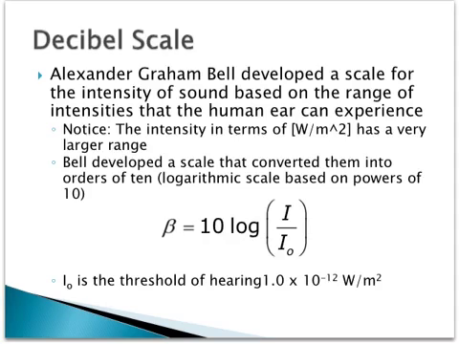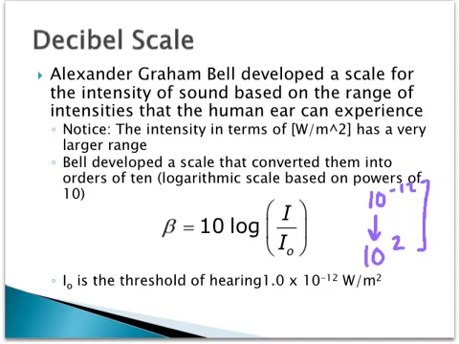Notice, if you look back at the table of values for the intensity of sound, you should have seen that it ranged from 10 to the negative 12th all the way to 10 to the second power. The 10 to the negative 12th was the threshold of hearing, the lowest value, and 10 to the second was like a jet airplane. If you look at the powers of 10 and think of what those actual numbers look like, that's a huge variation.